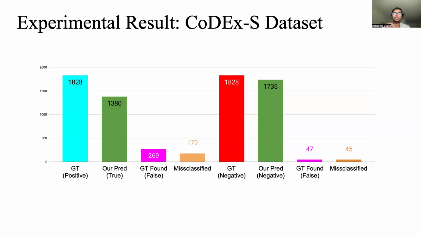But it not only predicted that, it also showed that these 1,828 ground truth labels contain some that are misleading, wrongly labeled, around 269 for positive and 47 for negative. So that is a huge improvement, because it helps scientists not only validate the factual correctness, but also shows any data inconsistency in a dataset.